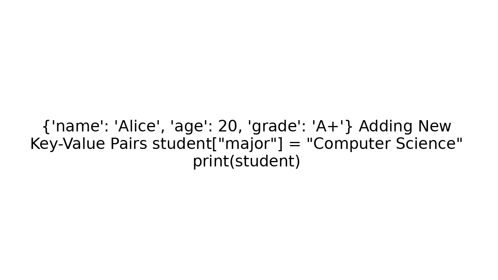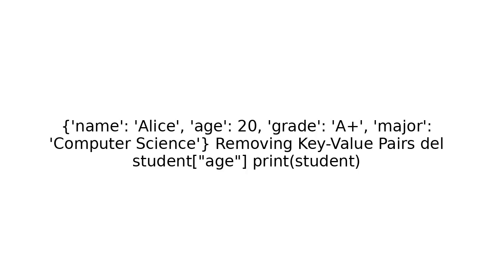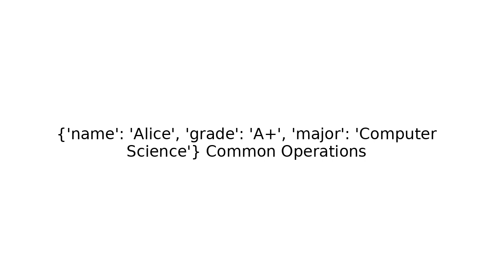Adding new key-value pairs. student["major"] = "Computer Science". print(student). Output: name: Alice, age: 20, grade: A+, major: Computer Science. Removing key-value pairs. del student["age"]. print(student). Output: name: Alice, grade: A+, major: Computer Science.